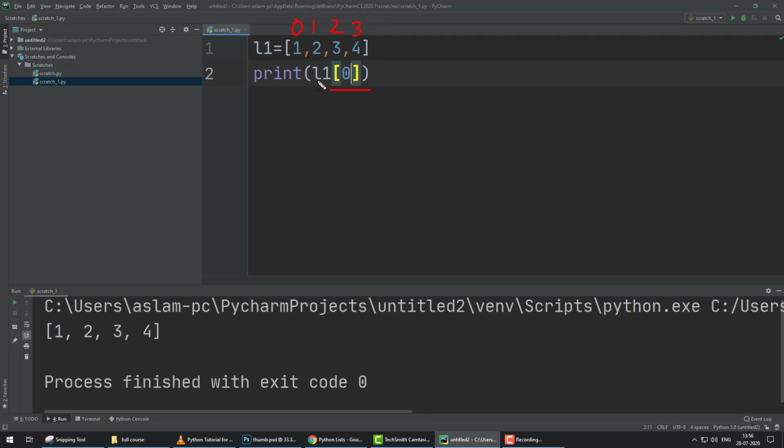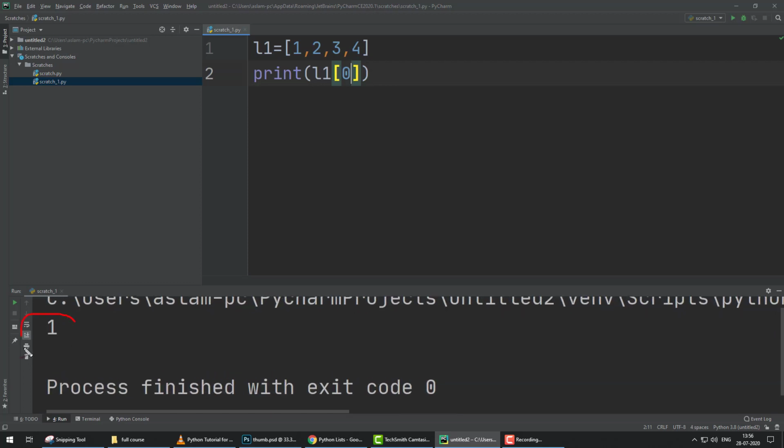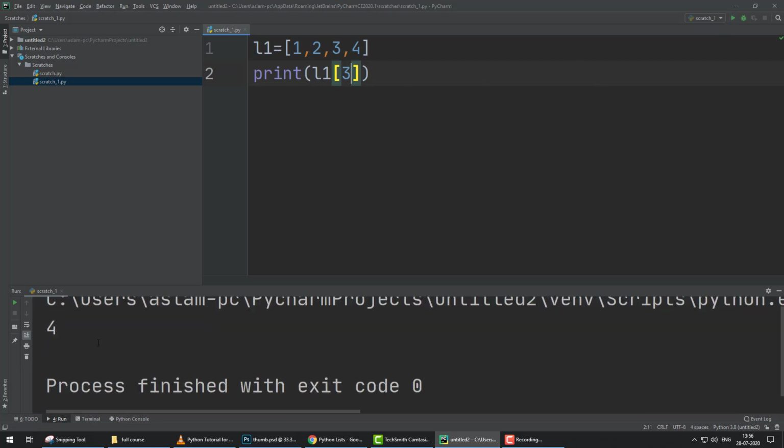If we print L1 in bracket 0, it means it prints 1. Let's check. Now you can see it prints only 1. If we print index 3, the result is 4, because the index number of 4 is 3. So this is a very simple set of data in order, in a very clean way.